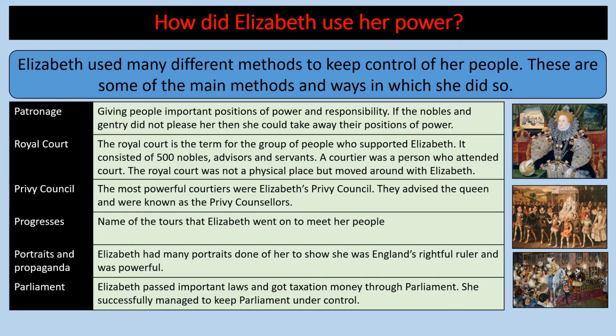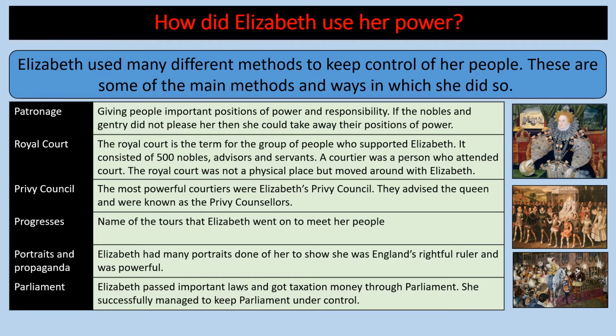The royal court is the term for the group of people who supported Elizabeth. It consisted of about 500 nobles, advisors and servants. A courtier was a person who attended court. The royal court is not a physical place but moved around with Elizabeth. So the most powerful courtiers were what was known as Elizabeth's Privy Council. They advised the Queen and were known as Privy Councillors.